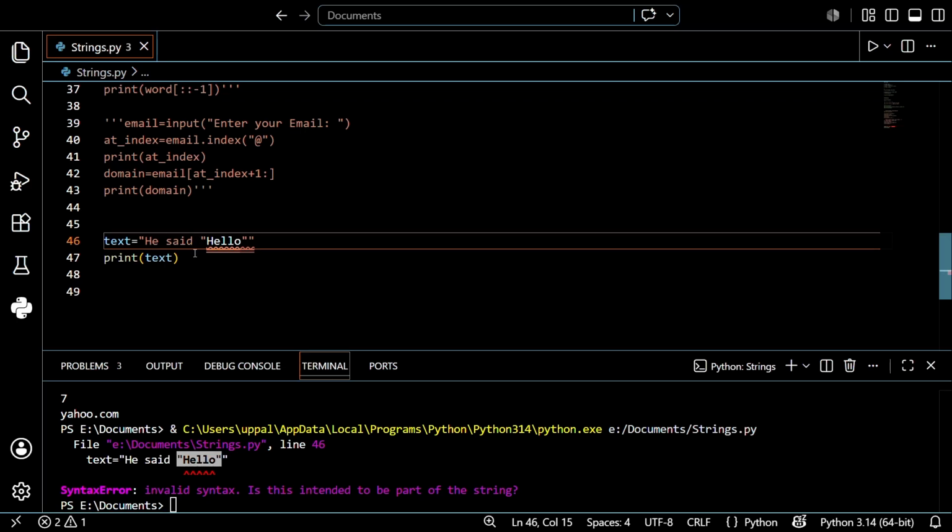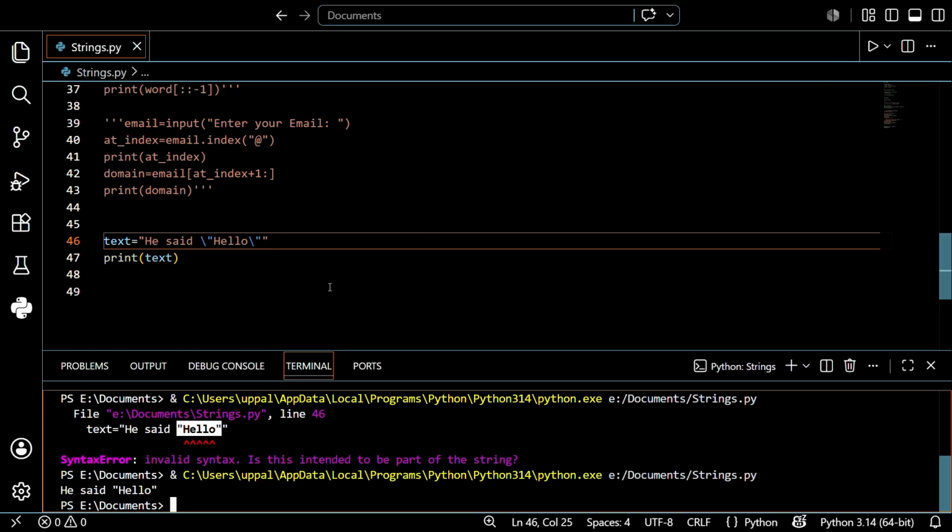Just a small correction, guys. Just add one slash, only a backslash, in this position. This position is enough, guys. So it will print the double quotes. Let's see how it will be. Before that, save this first and run this. See, he said hello. So I printed the double quotes inside the double quotes.